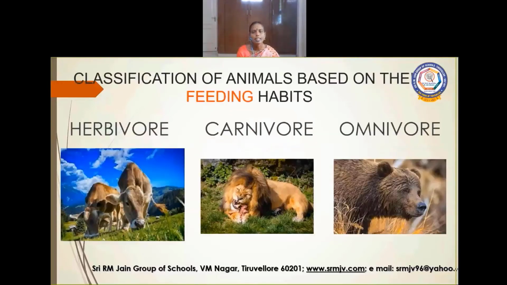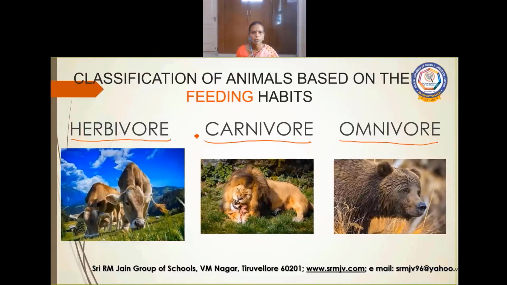Now let us see the classification of animals. Animals are classified based on their feeding habits: herbivores, carnivores, omnivores, scavengers and decomposers.